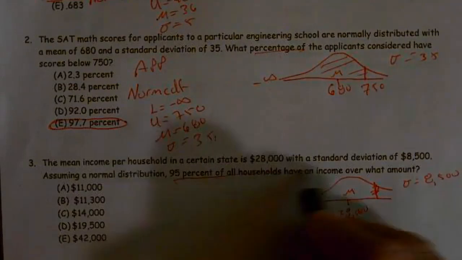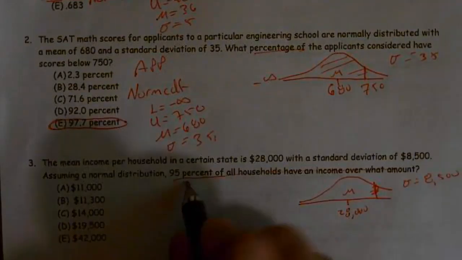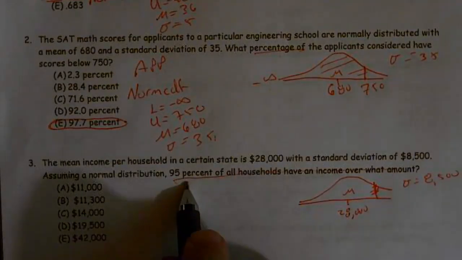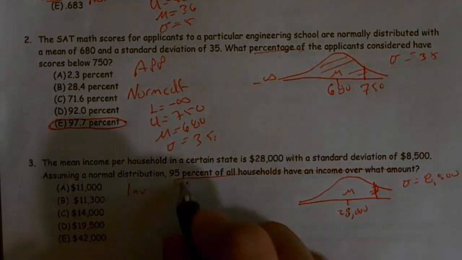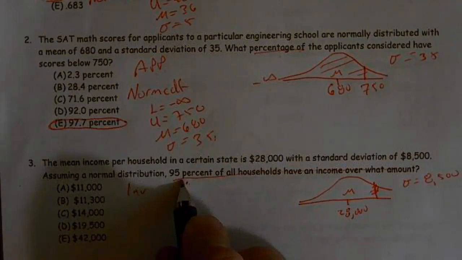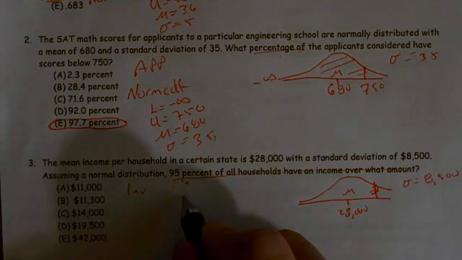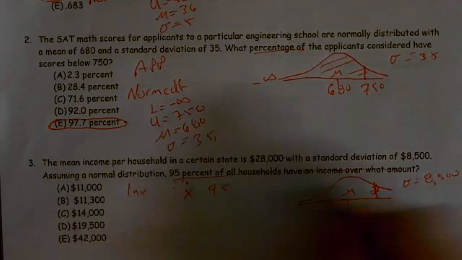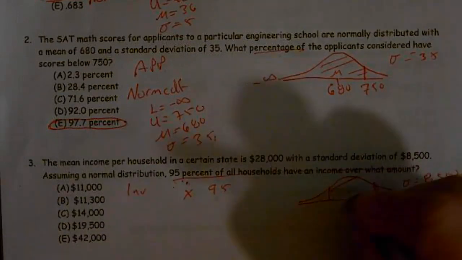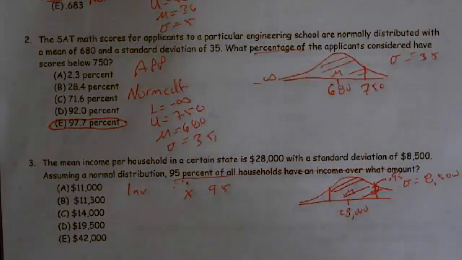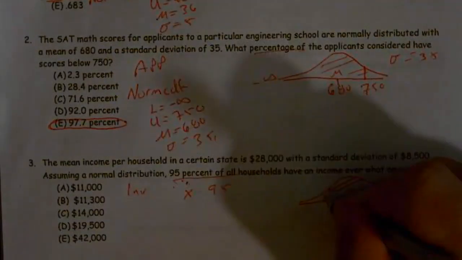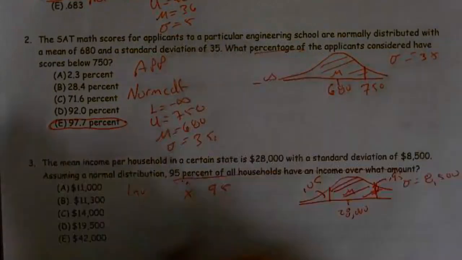This is a tricky question. They're giving you the percent. If they give you that, you're going to use an inverse norm. If they give you an area, percent, or probability, use inverse norm. I'm going to draw an X, and the 95 is over it. So that means I'm shading up, and this area right here is 0.95. So that means this area over here is just 0.05.